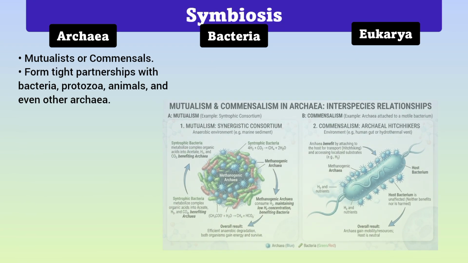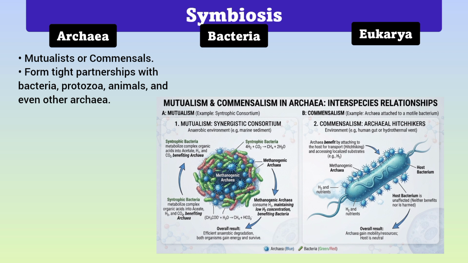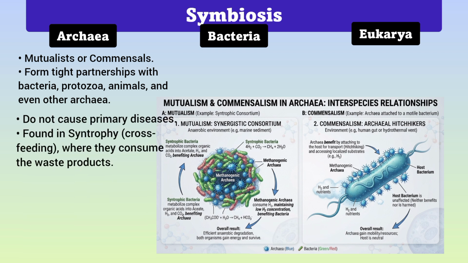Archaea engage in diverse symbiotic relationships, predominantly acting as mutualists or commensals. They form tight partnerships with bacteria, protozoa, animals, and even other archaea. Because they are harmless and do not cause primary diseases, their symbioses generally revolve around syntrophy, cross-feeding, where they consume the waste products of other organisms to keep local environments healthy.